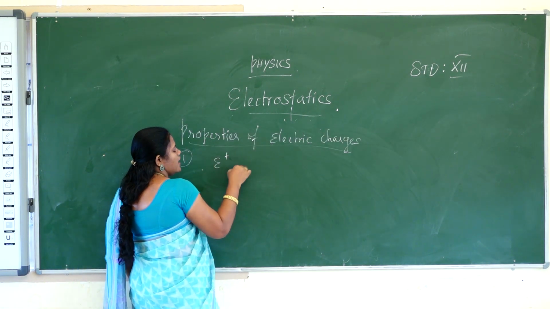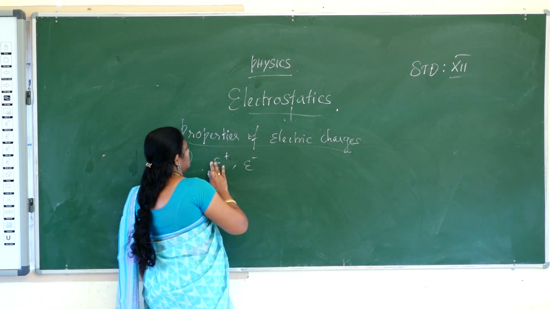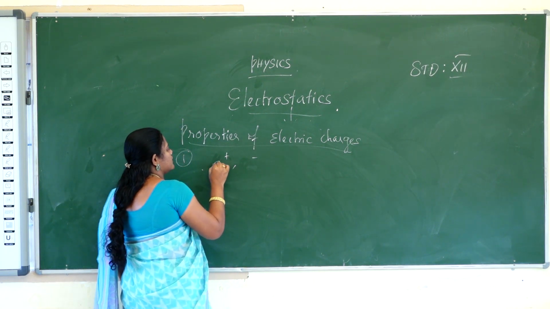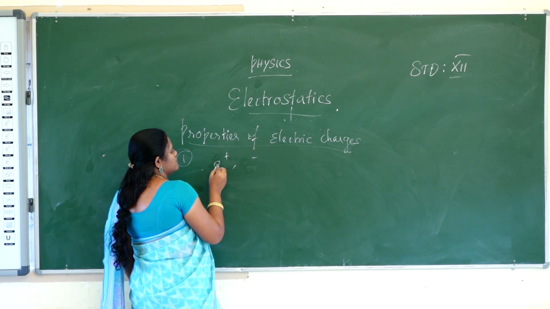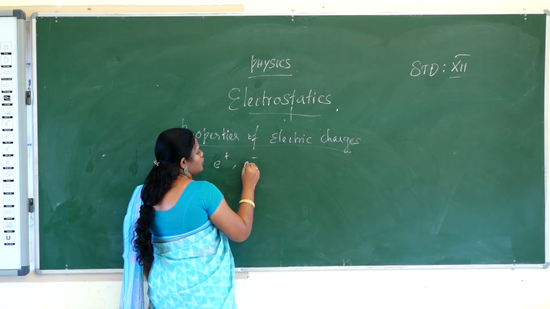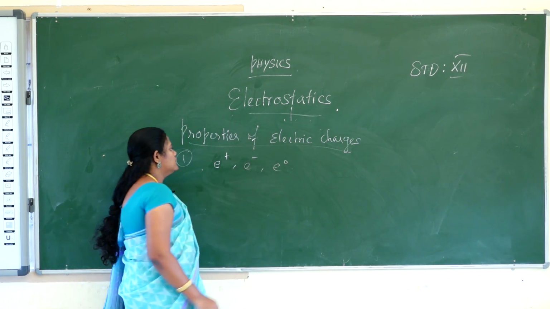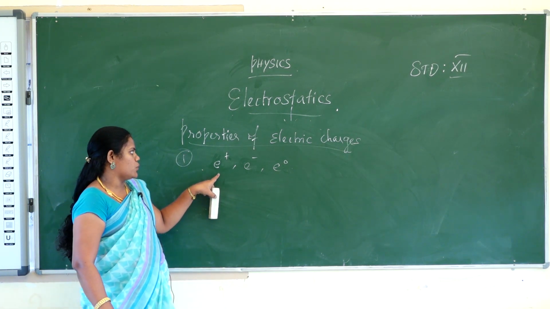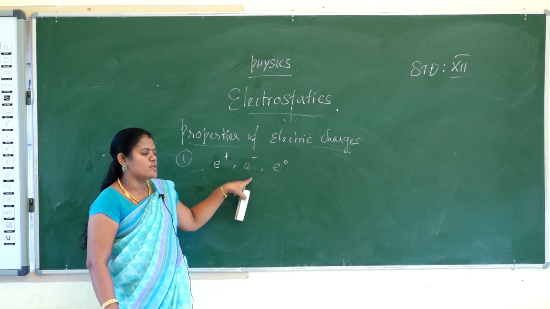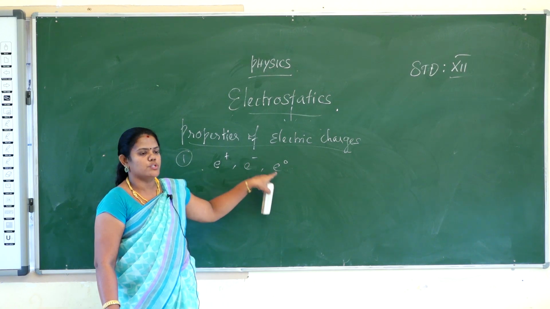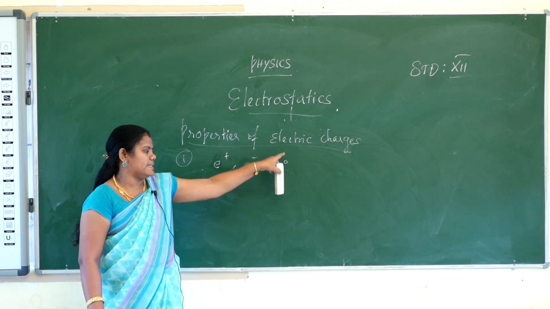Protons, electrons, and neutrons. E plus is called a proton, E minus is called an electron, and E naught is called a neutron. So all of these are electric charges.